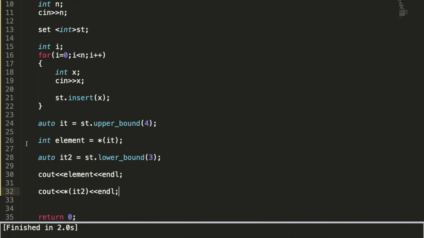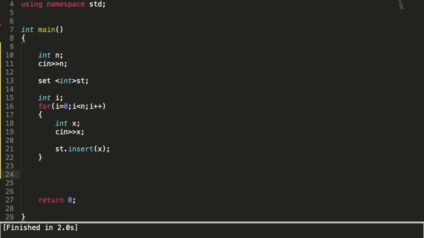Now let me remove this, and the two more points are how to get the first and last element. In the set the middle elements are of no use, and they are only useful in getting upper bound and lower bound. The most important part is how to get the first and last element in the set, because you are not using an index here. Also you can use st dot size to calculate the size of a set. This is how you can get the size of the set.